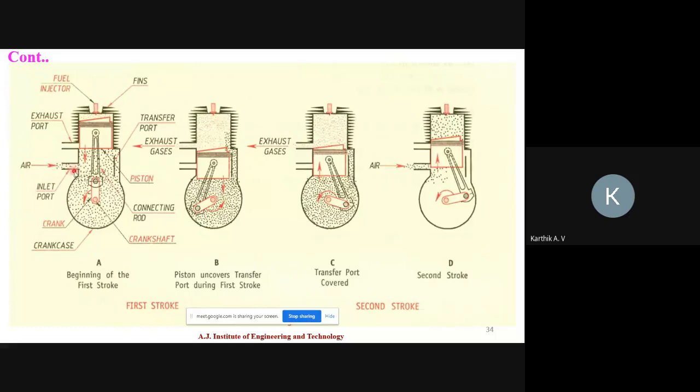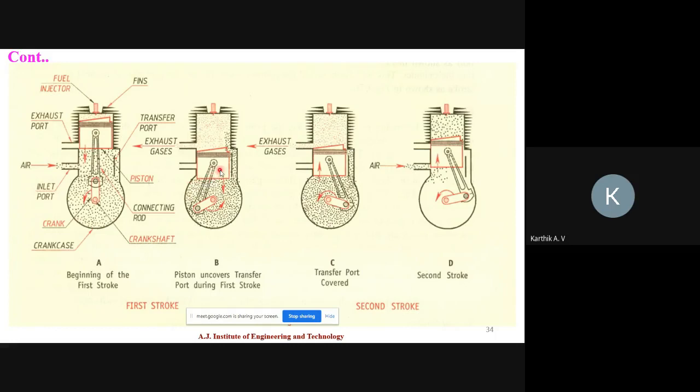At the same time, the inlet port remains open, so pressurized air is coming to the crankcase. The piston moves from top dead center to bottom dead center with the help of the thermal energy. First it opens the exhaust port and closes the inlet port, during the movement of the piston from top dead center to bottom dead center.